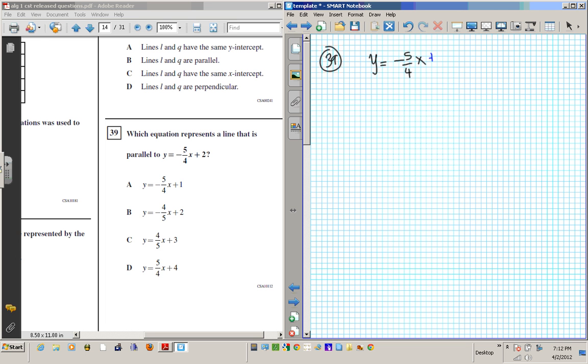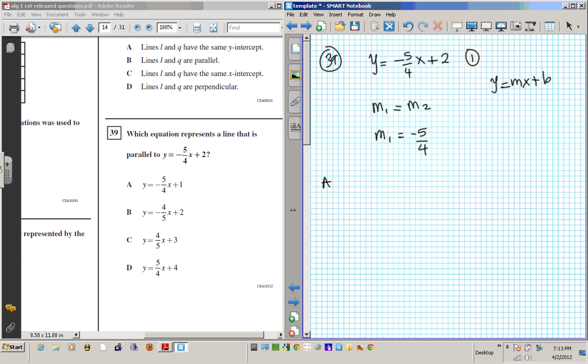If two lines are parallel, that basically means that, let's call this line 1, the m of the first line is equal to the slope of the second line, right? So what is the slope of this line? The slope of this line is the coefficient of x, right? Because y equals mx plus b. The coefficient of x, or whatever number you're multiplying x by, that is your slope. Okay, so the slope of this line is negative 5 over 4, right? Because that's what we're multiplying x by.